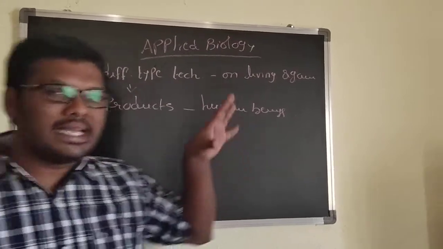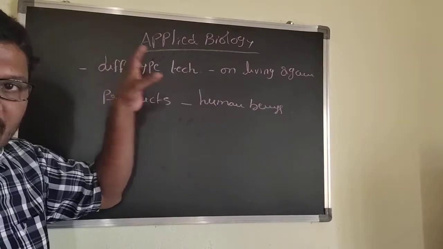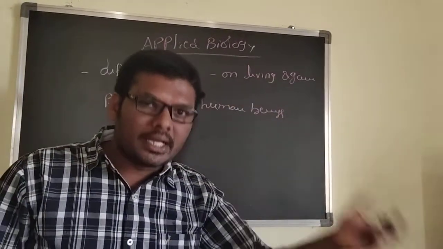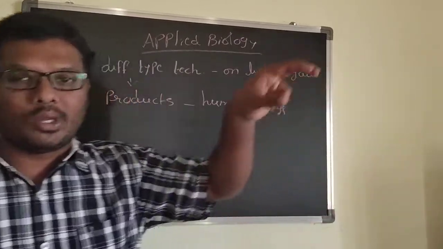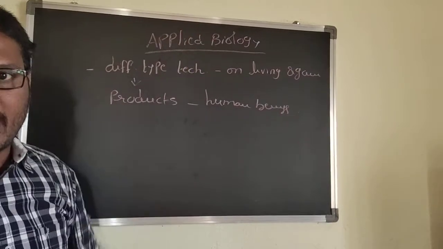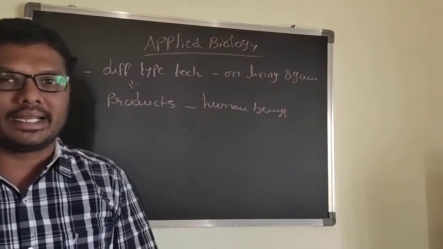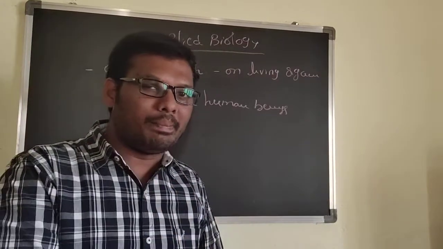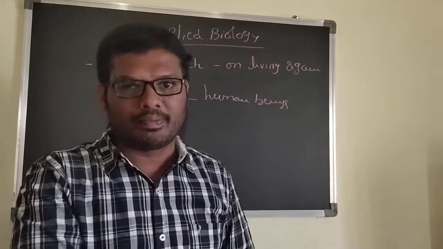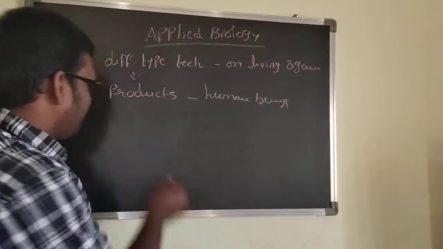So the application of biology means we use different types of technologies on living organisms. We can get useful products, and those products are useful to human beings. That is the main concept of applied biology. In applied biology, pisciculture, bee culture and beekeeping are there, but those topics are not present in the syllabus now. From that we can go to biotechnology in medicine.